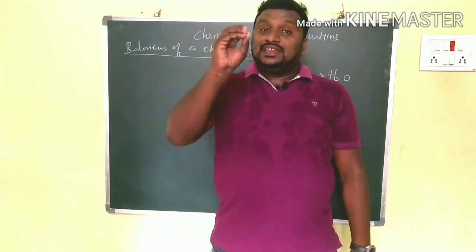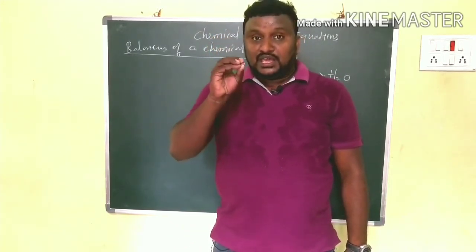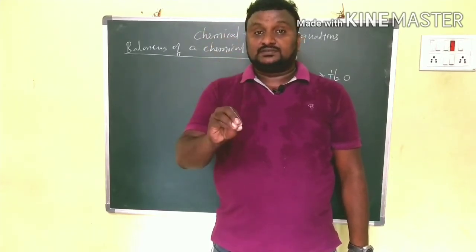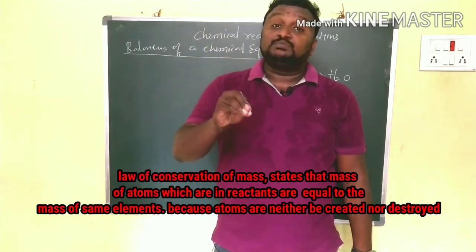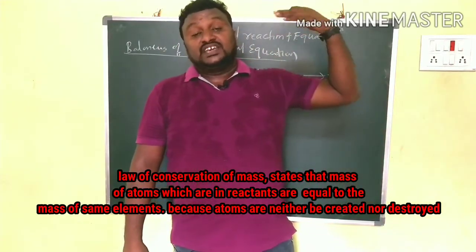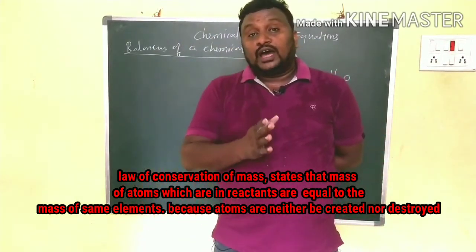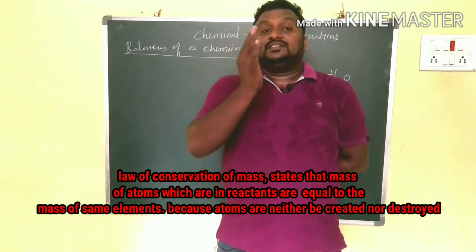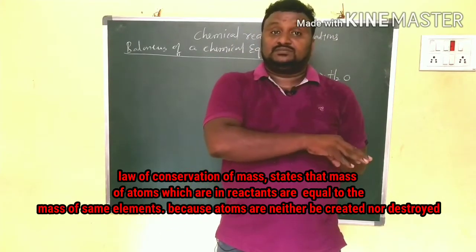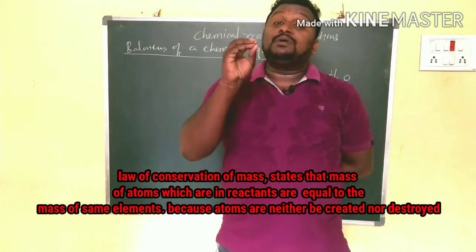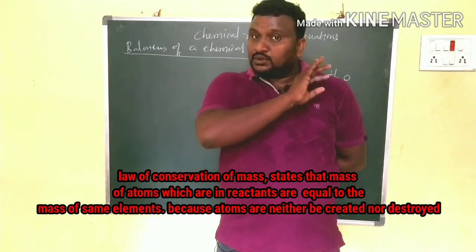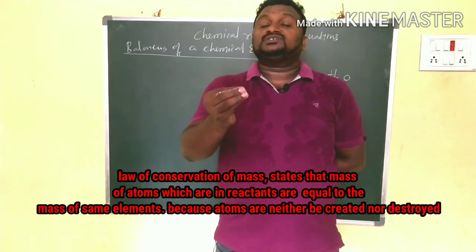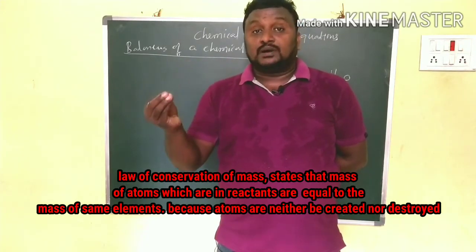In a chemical reaction or chemical equation, the number of atoms in the substances on the reactant side should be equal to the number of atoms on the product side. Then only is the equation said to be balanced. Otherwise, the equation is not balanced. Clear?